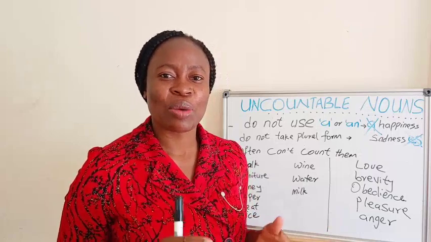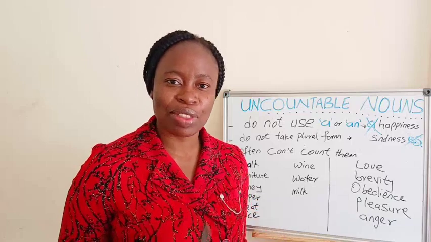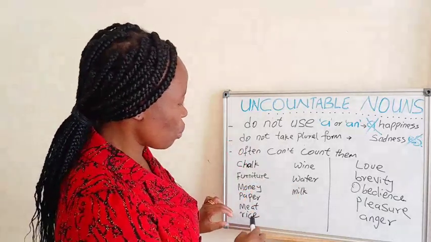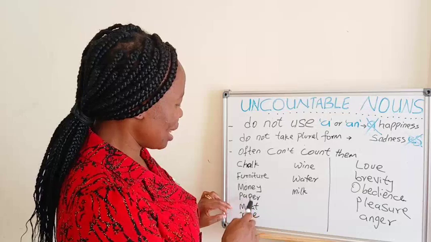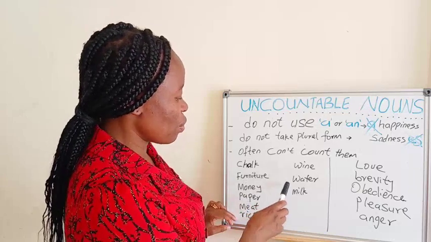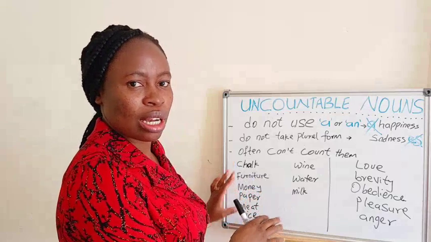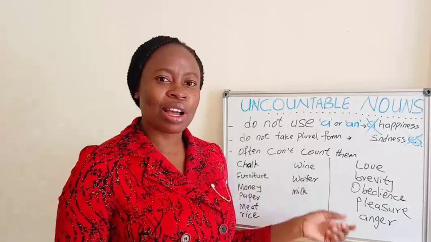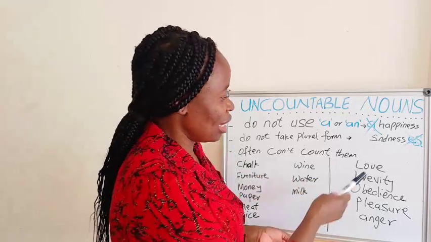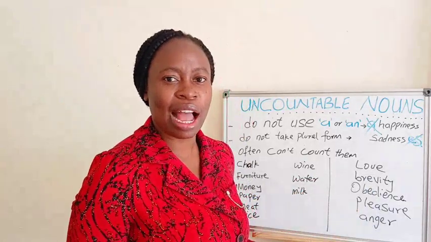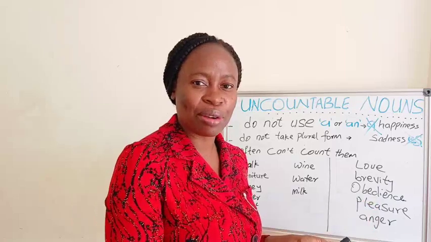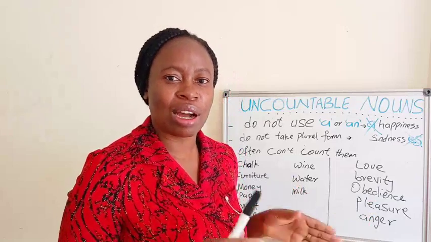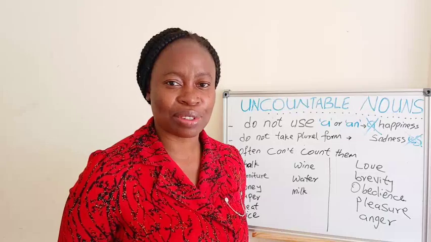This shows that we have two types of uncountable nouns. We have uncountable concrete nouns, like the ones we have here: chalk, furniture, money, paper, meat, rice, wine, water, milk. They are all concrete nouns, but they are uncountable. And we also have uncountable abstract nouns, like the ones we have here. They are all uncountable nouns, but we cannot see them, touch them, smell them or taste them. So they are uncountable abstract nouns.